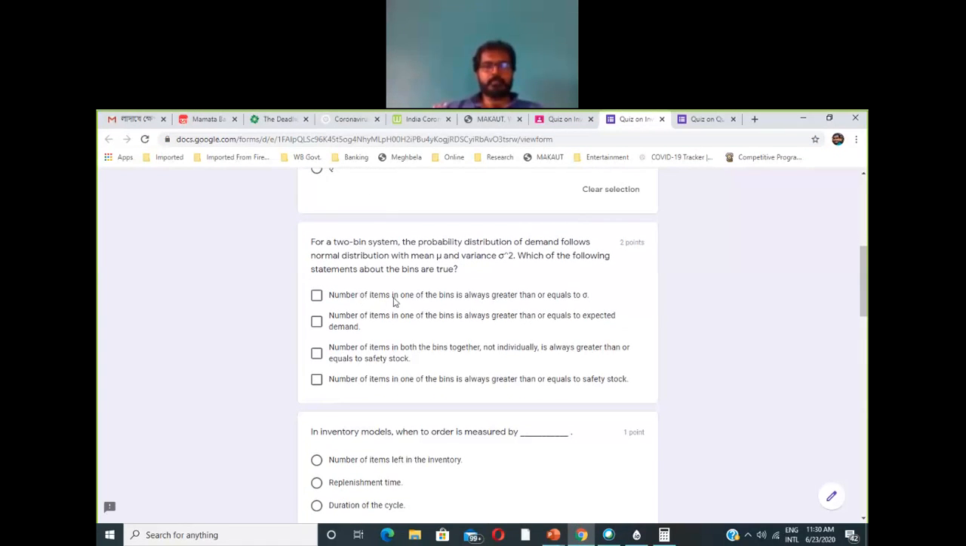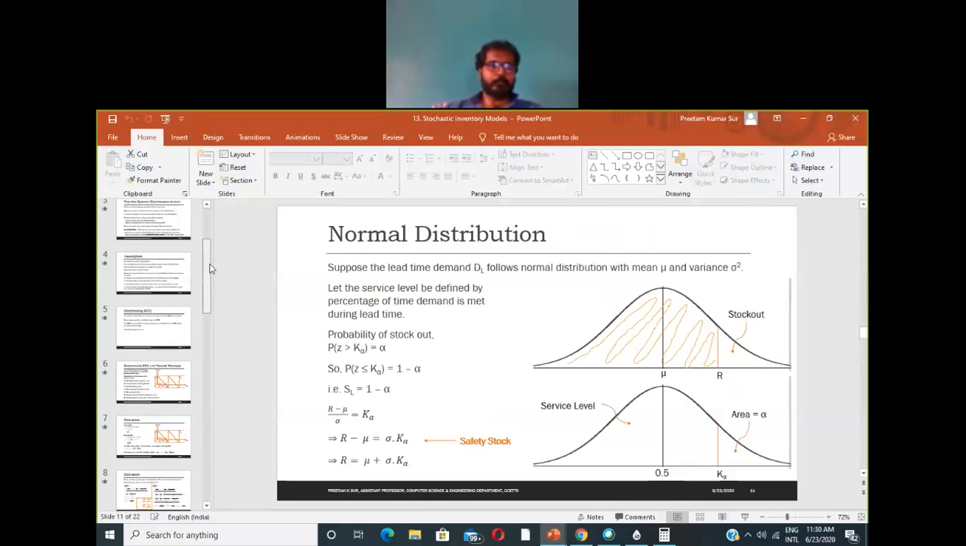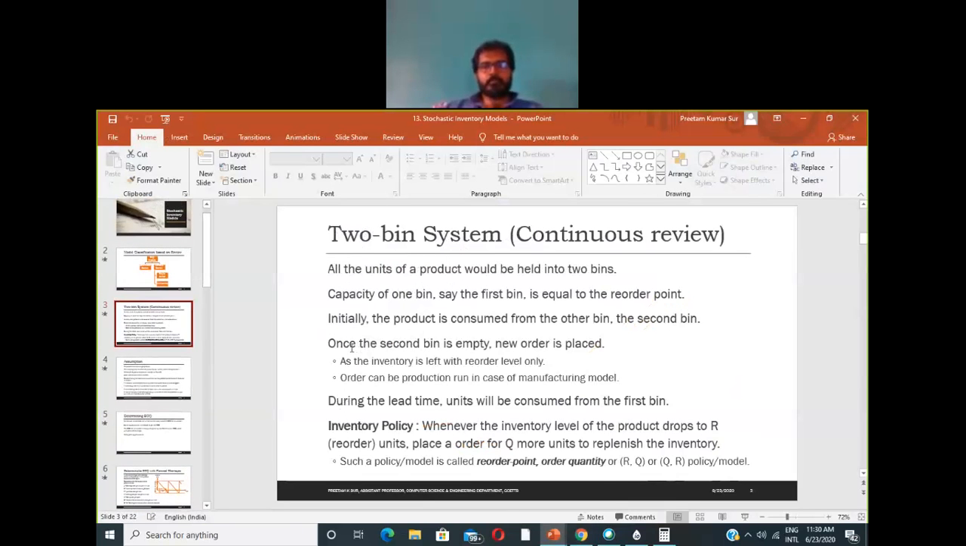The number of items in one bin is always greater than or equal to sigma. If you remember the two-bin system, let me come to the description of the two-bin system. Here we will have two bins.